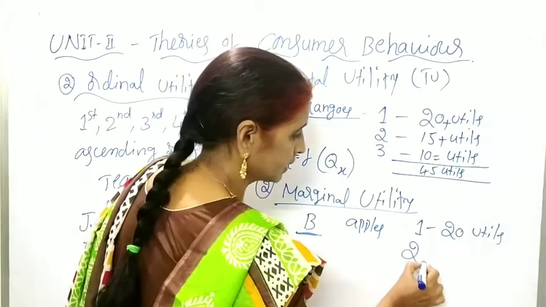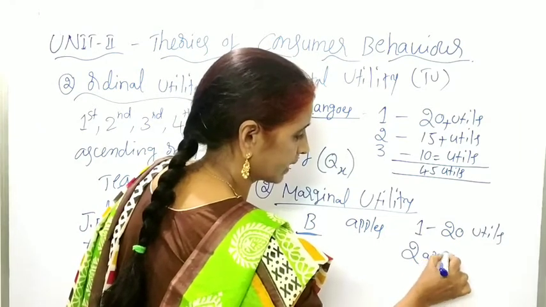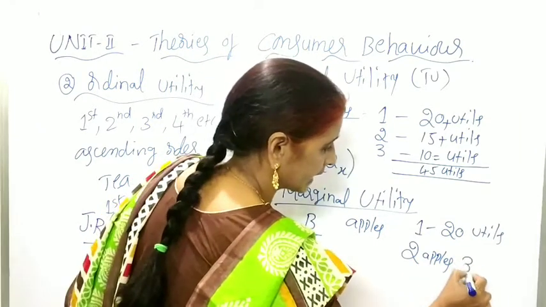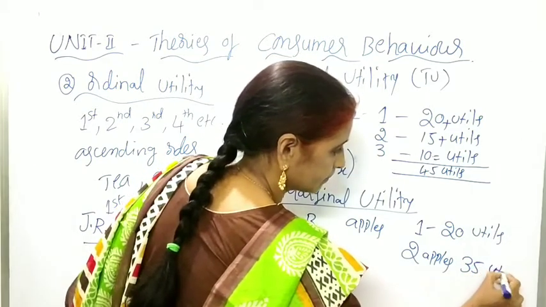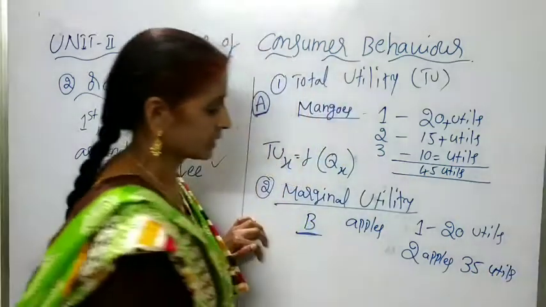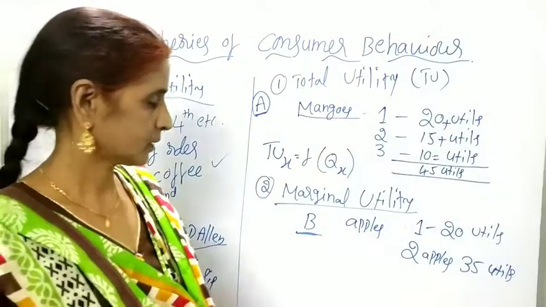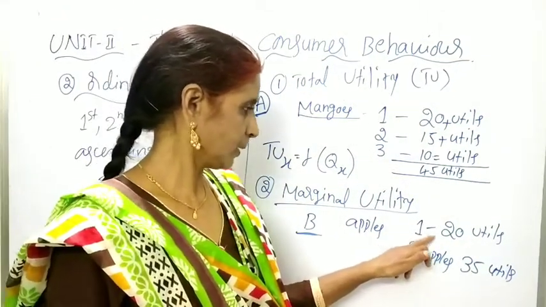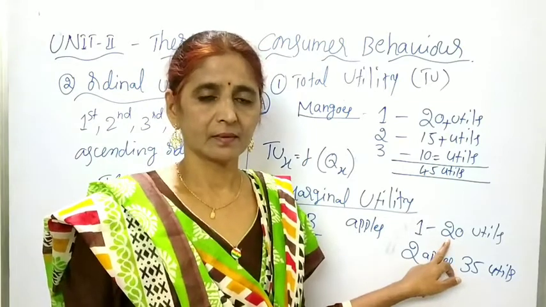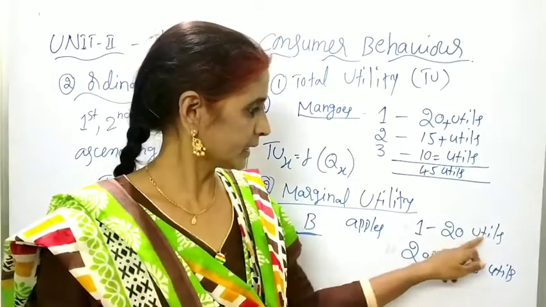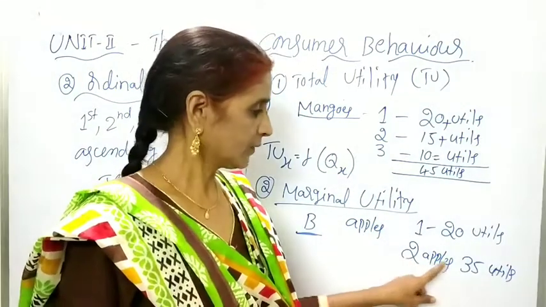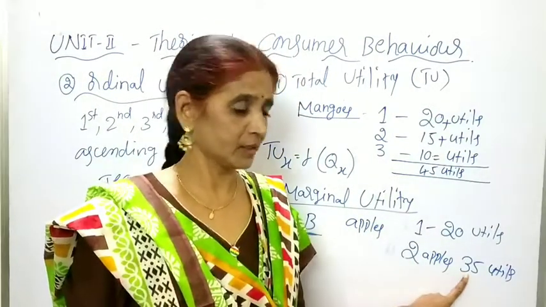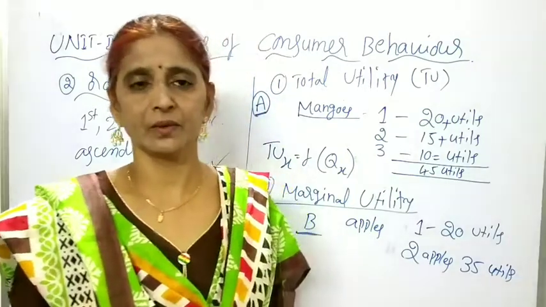By consuming 2 apples, he derived the total utility of 35 utils. From the first apple, his total utility is 20 utils. By consuming 2 apples, he derived the total utility. It is not a marginal utility. Total utility is 35 utils.